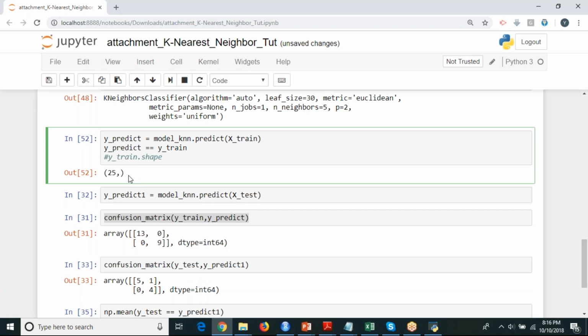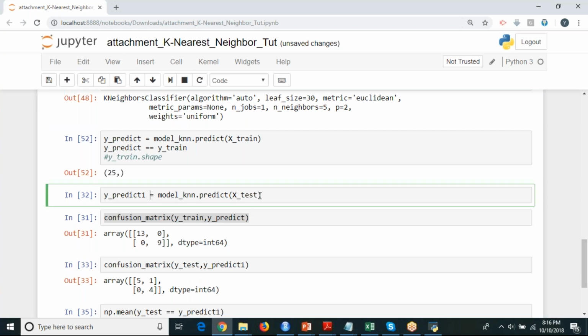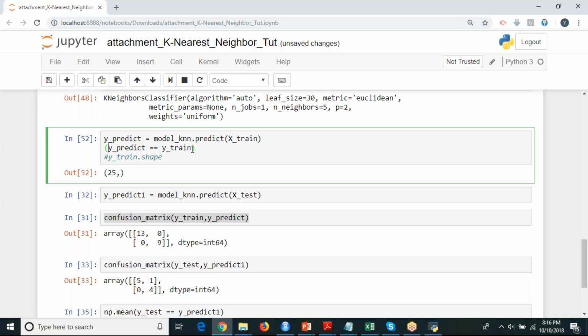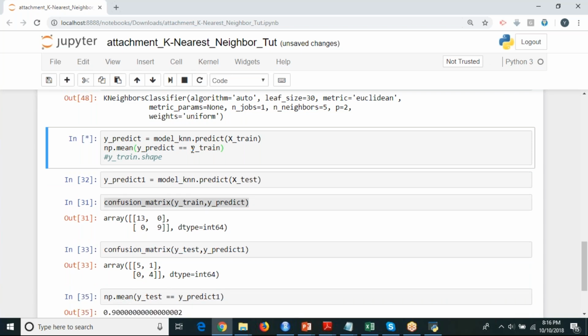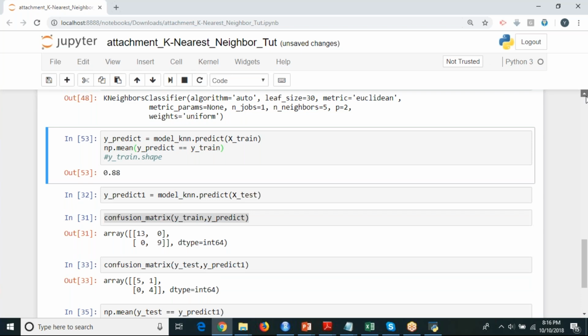$25 records. So here I am going to test it on my test data set. If you want to see the accuracy, you can directly write with respect to your training model accuracy rate. You can check it here. Here, I'm just writing np dot mean. It will be 22 divided by 25. So it is 88% accurate because we have changed your n value also, right? Nearest neighbor we have kept as 5.